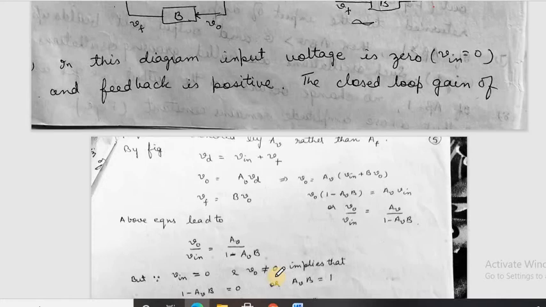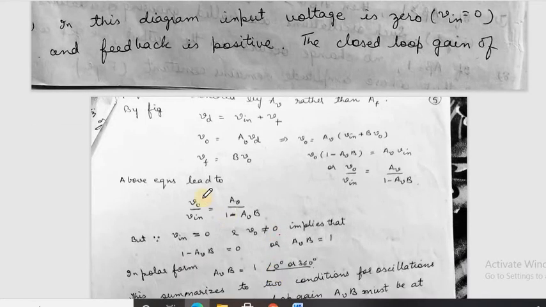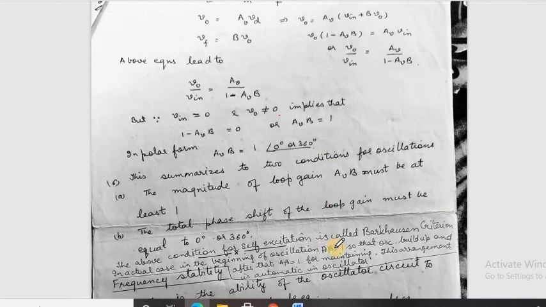So this implies that if V0 upon VIN is equal to AV upon 1 minus AVB, and V0 is not 0 and VIN is 0, this implies that 1 minus AVB should be 0, or we can write AVB is equal to 1. Or in polar form, along with the phase, AVB is equal to 1, that is, the phase should be either 0 degree or 360 degree.